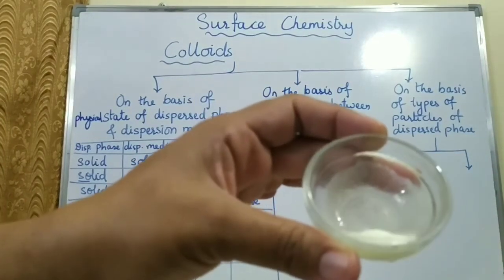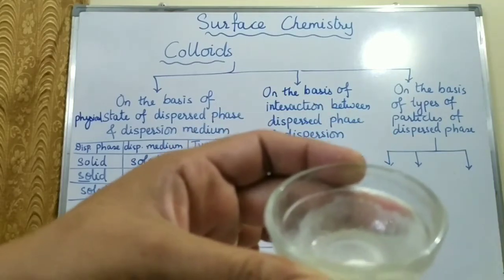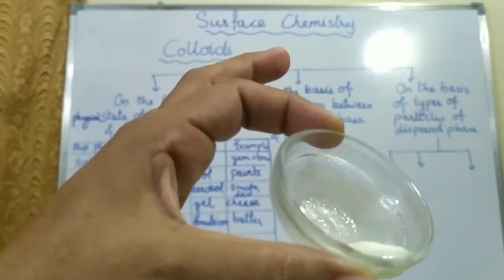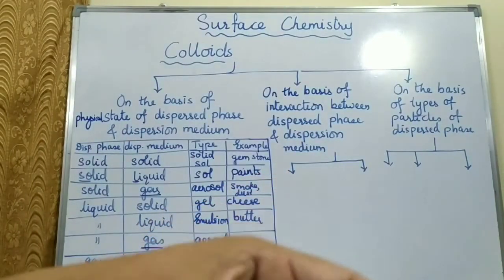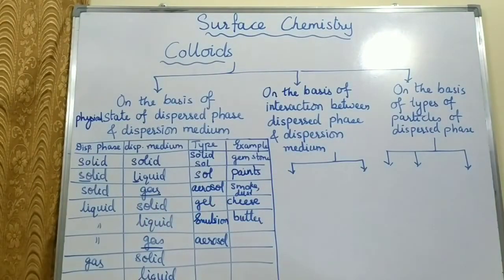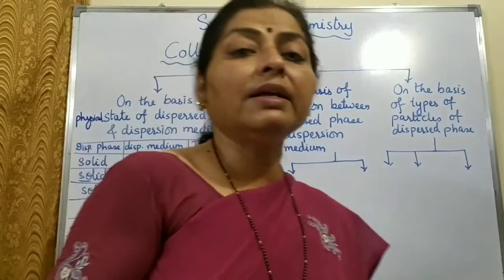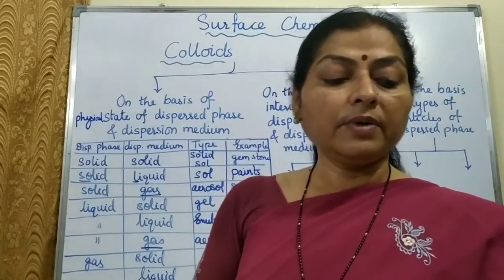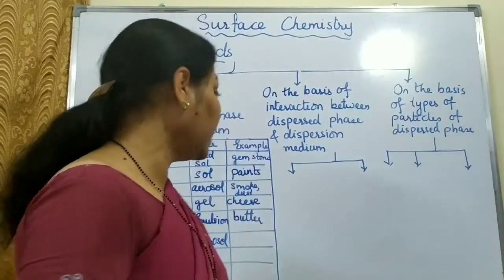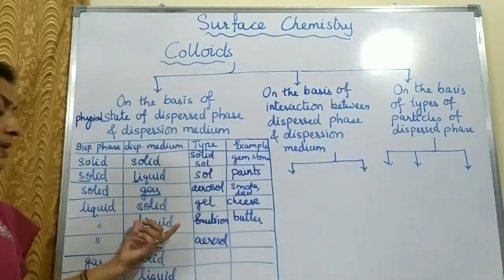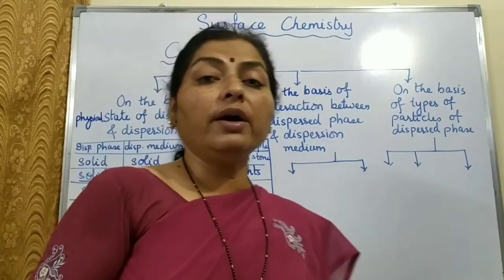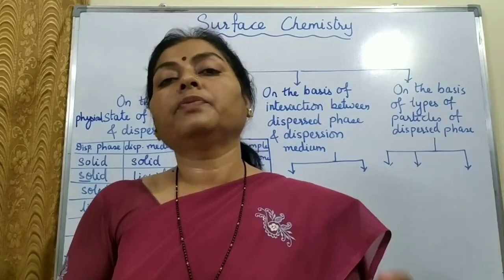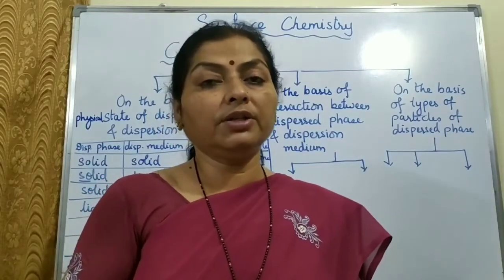So this is liquid butter. It is melted. When we melt butter, we can call it an emulsion. Milk is also an emulsion, and melted butter is also an emulsion. We'll see in a further part of the chapter that an emulsion is liquid plus liquid, so it can be oil in water or water in oil. Milk is basically an oil in water type of emulsion.